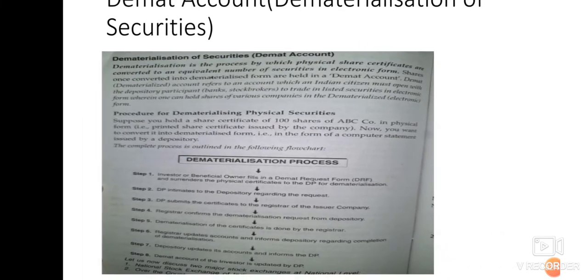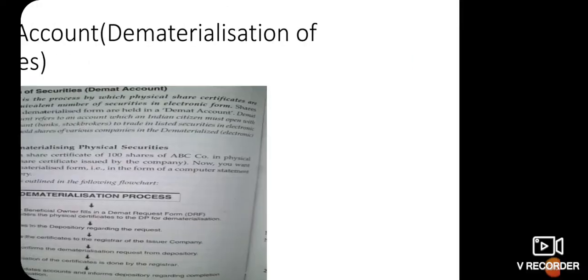So this is it, but you just need to know what the DMAT account is. In the syllabus we don't have the process. So just know that a DMAT account is converting shares into electronic form. So next,